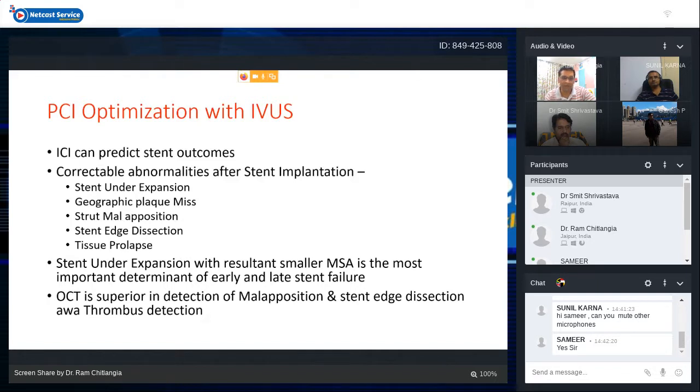OCT is superior in many things like malapposition, stent edge dissection, and thrombus detection over IVUS, but these parameters may not be of as much clinical significance as stent underexpansion is. So the first is the most important for good clinical outcomes.